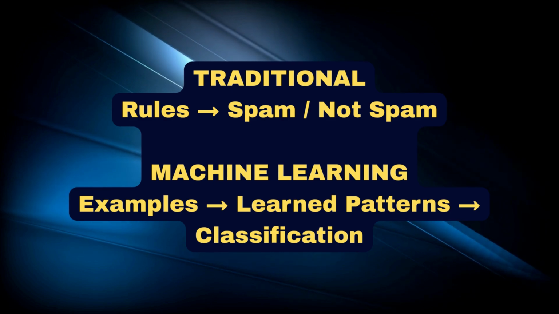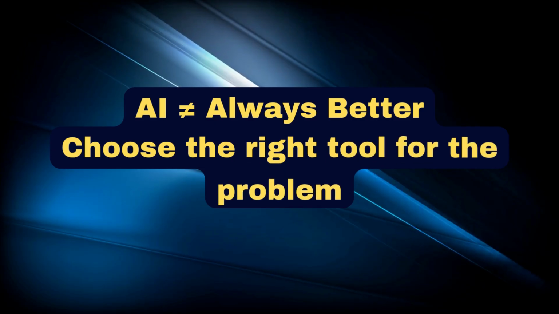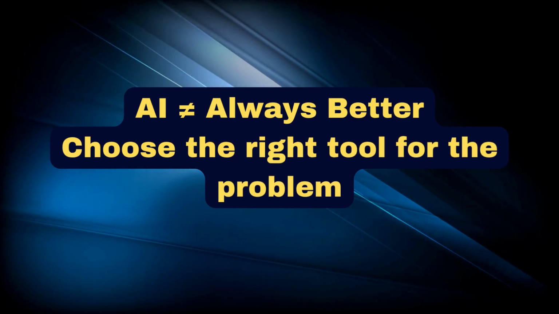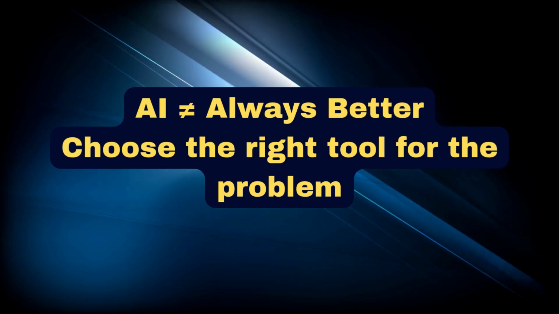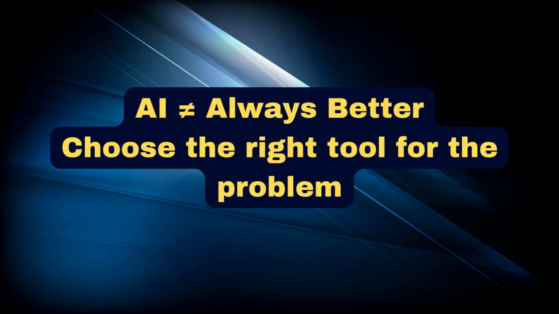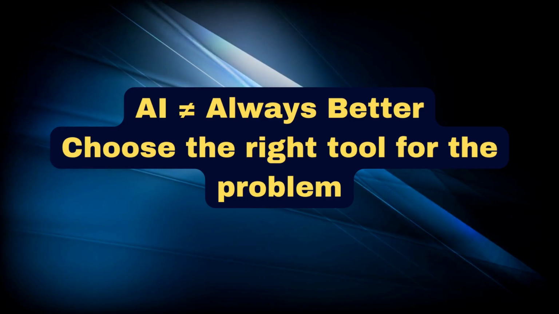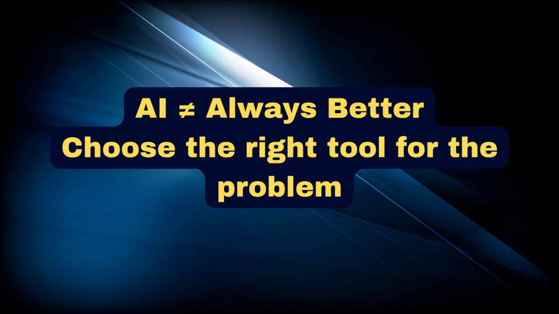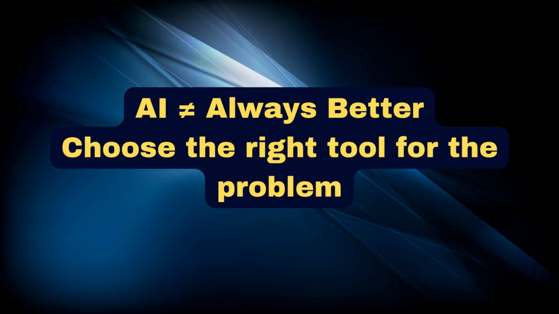So, is AI better than traditional software? Not necessarily. This is an important point. AI isn't simply a replacement for traditional software. If you need a system to calculate a salary according to clearly defined rules, conventional software may be the better choice. If you need a system to follow a precise formula, traditional programming can be reliable and straightforward. Machine learning becomes particularly useful when we are dealing with complex patterns that are difficult to define manually.